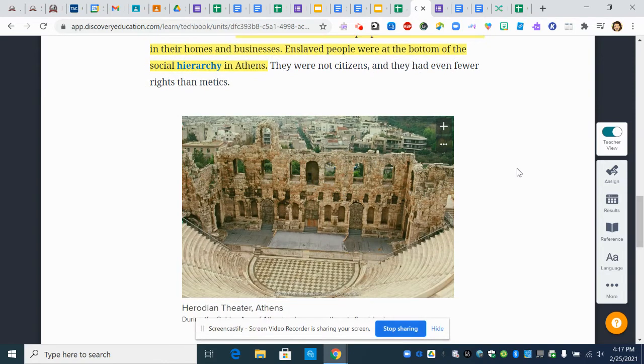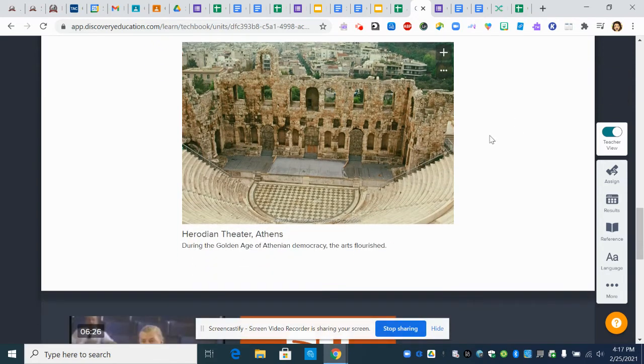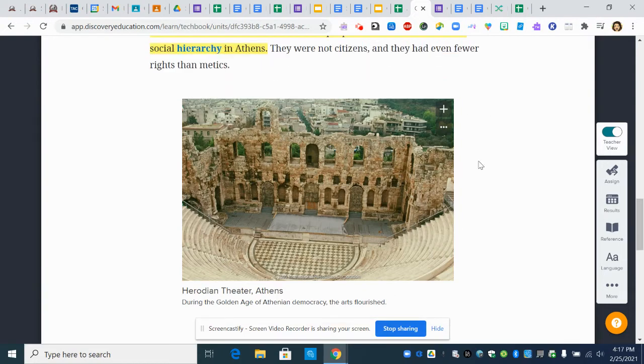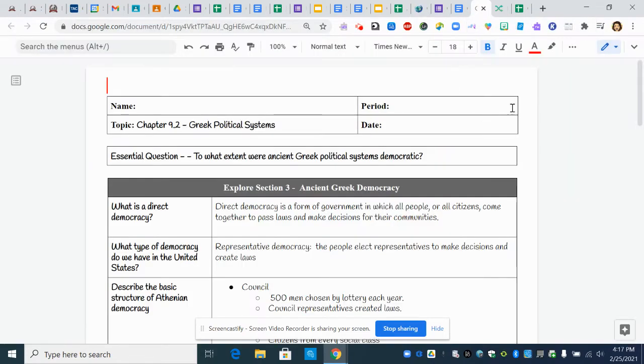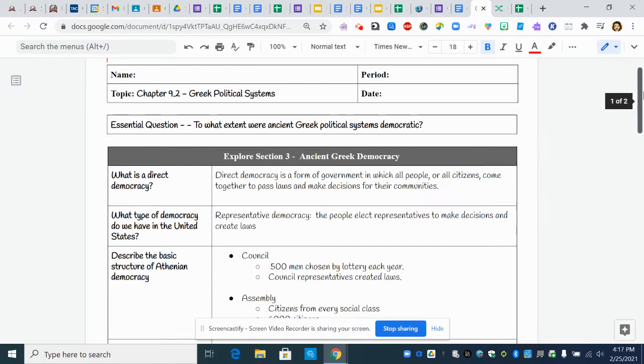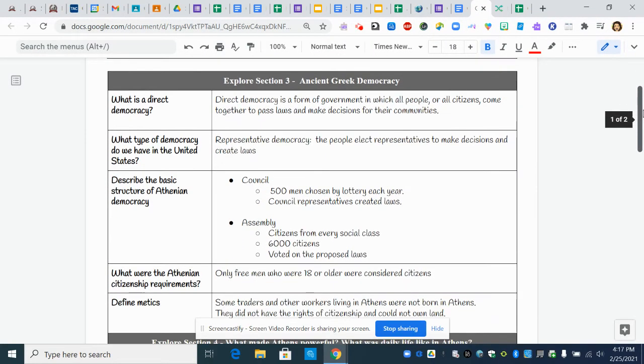Okay. Down at the bottom, you can see the remnants of a theater in Athens. So we know that drama and theater was very important to ancient Greeks. All right, so now we're going to go to our notes for Explore Section 3.